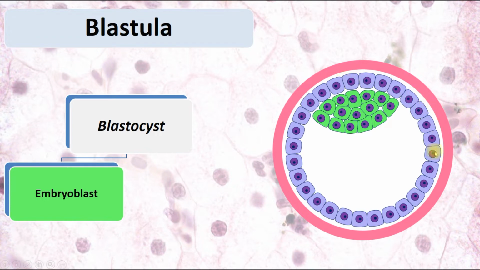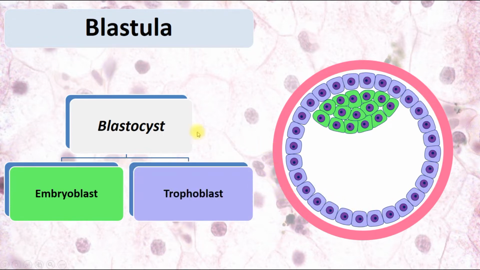And these cells which form the wall of the blastula are called trophoblast. Trophos means nutrition or feeding. So we make a conclusion that the trophoblast will provide nutrition or feeding of the embryo, and the embryoblast will form the embryo, and also it will form some extraembryonic organs. So here we can see two basic parts of the blastocyst.